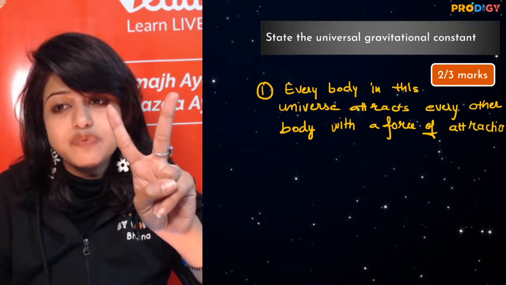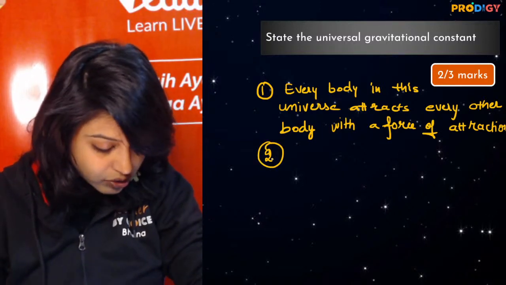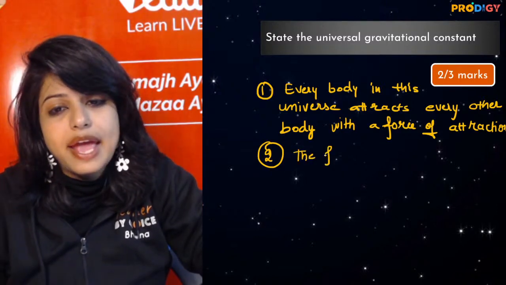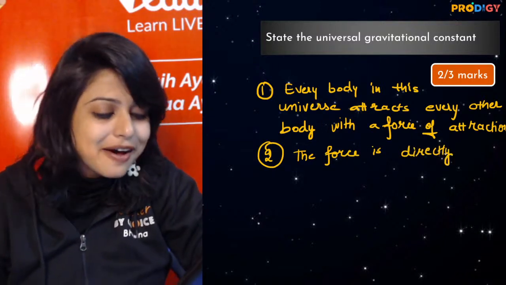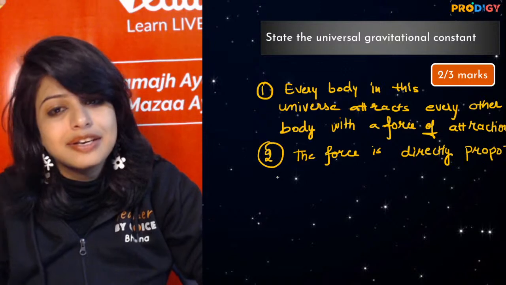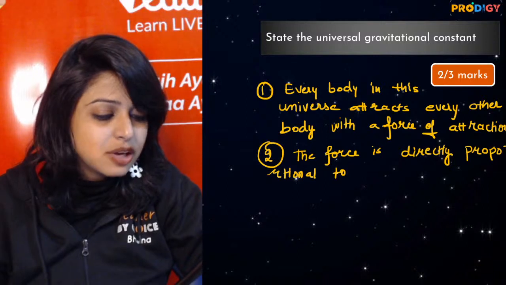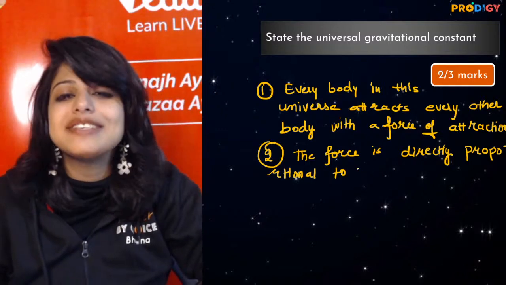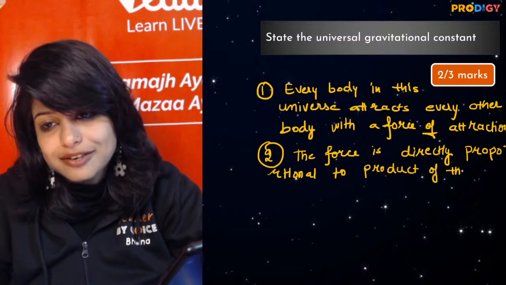Second statement, this force is going to be what? Come on, quickly tell me. What is the second statement? The force is directly proportional. कोई नहीं बता रहा है. मैं जीत रही हूँ. I am the winner. Very good, Sakshi. It's directly proportional to what? रुको बच्चे, एक बार refresh कर लो. भावना मैम, force. This force is directly proportional to, very good, the product of their masses.